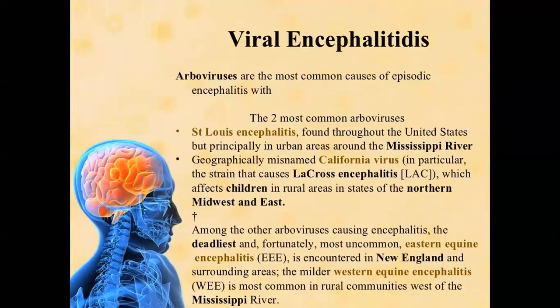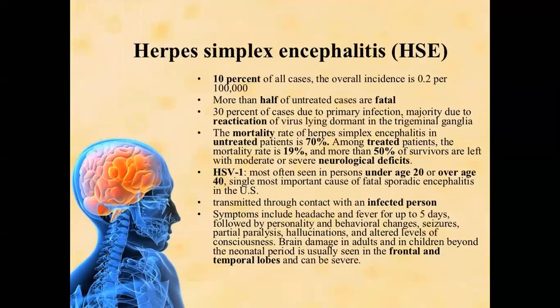Viral encephalitis. What is encephalitis? It is inflammation of the brain parenchyma. The most common virus responsible for encephalitis is herpes simplex virus. The other viruses are California virus or Eastern equine virus. So we must remember that herpes simplex virus is very, very important, as it is responsible for viral encephalitis.